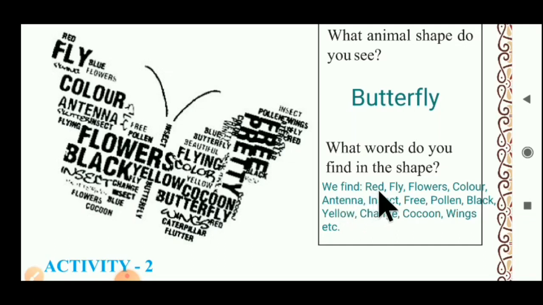We find red, fly, flowers, color, antenna, insect, free, pollen, black, yellow, change, cocoon, wings, etc. Many more words I found from that butterfly picture. You have to write all the words in the list in your textbook. So students, it's an interesting activity number 1.